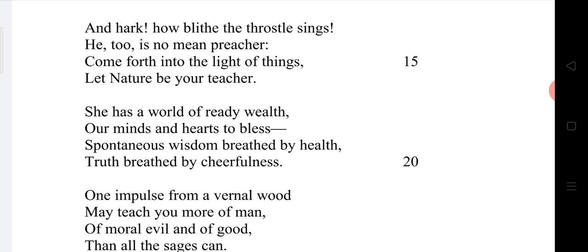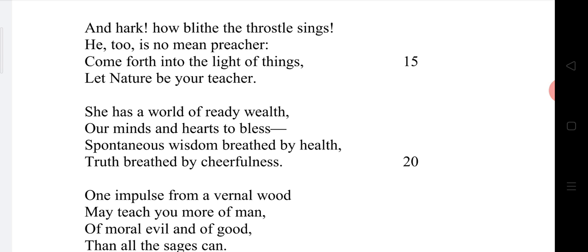And the bird throstle is not less than a preacher. A preacher preaches what is good and what is bad. He guides you to go in the correct path. When you listen to the sweet music of the throstle, when you listen to the pleasant singing of the bird, we will be in the correct direction.